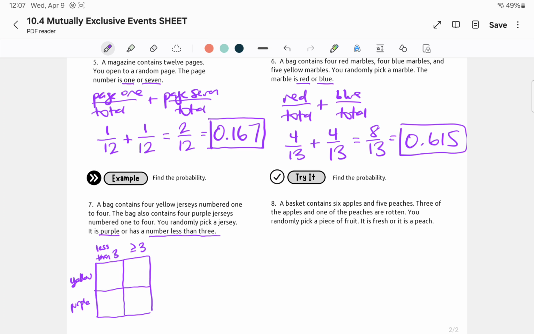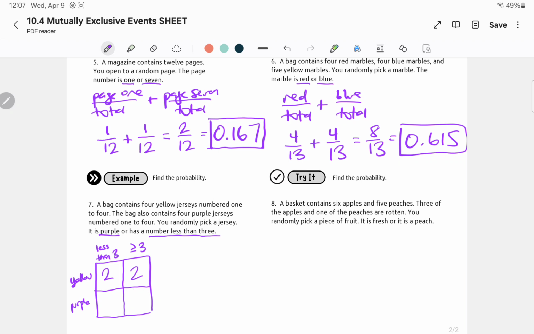If there's 4 yellow jerseys, how many of those yellow jerseys are less than 3? That would be the ones 1 and 2, right? So there's 2 yellow jerseys that are numbered with a number less than 3. Now that means there are 2 that are 3 or higher, right? Yellow jersey number 1, yellow jersey number 2, it goes in this first box. Yellow jersey number 3, yellow jersey number 4 goes in this box.